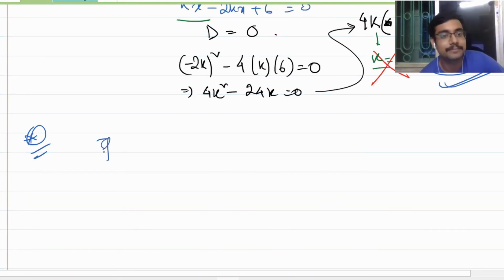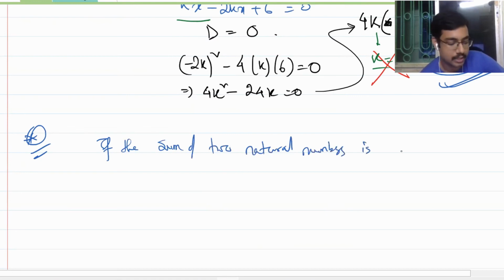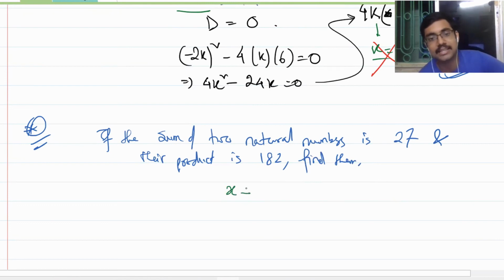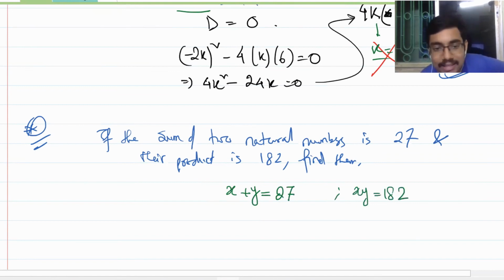Suppose it is said, if the sum of two natural numbers is 27 and their product is 182, find them. Now in linear equation in two variables, you would have assumed one number to be x and the other number to be y. So you would have x plus y is equal to 27 and xy is equal to 182. Then you would be doing 2xy, then you will be doing x plus y whole square, and you will be doing all those nonsense. But here with quadratic equation, this can be very easily solved.